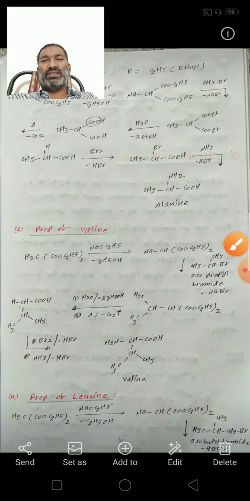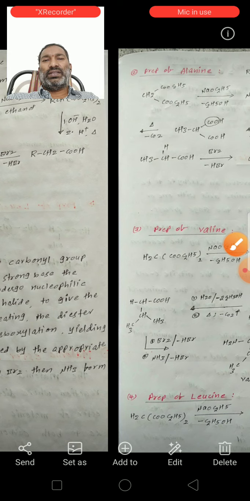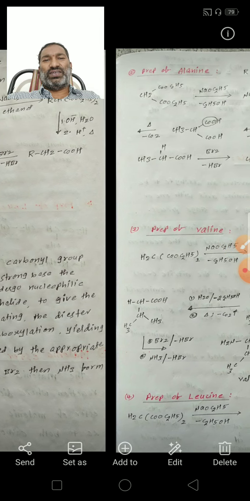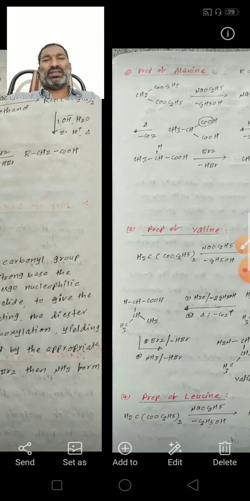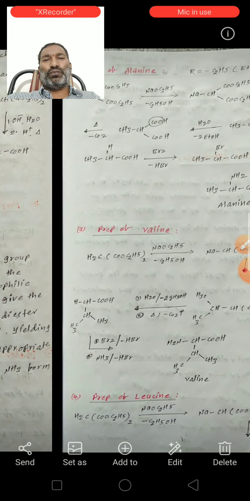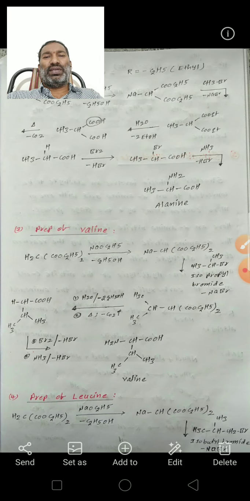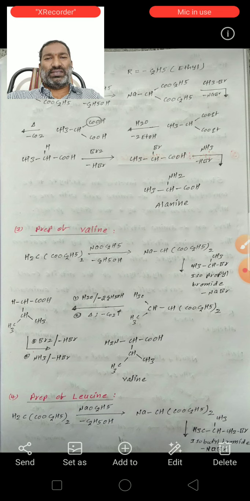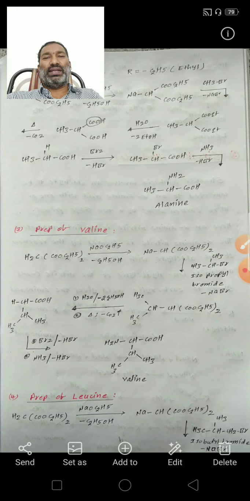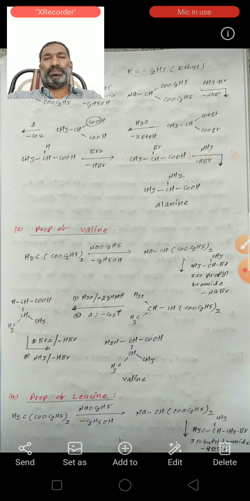See here, the mechanism. This malonic ester first reacts with the sodium methoxide base to form sodium malonate. Here the alpha hydrogen is substituted with sodium.